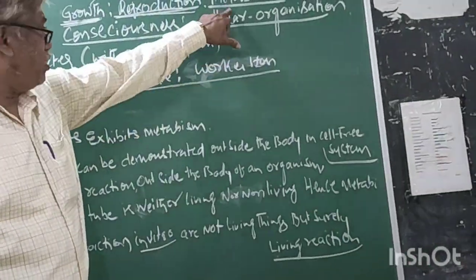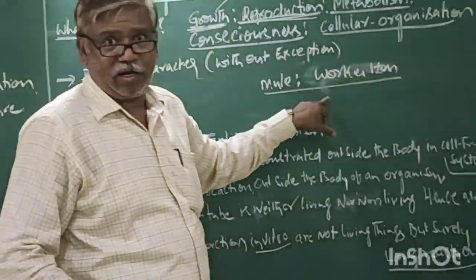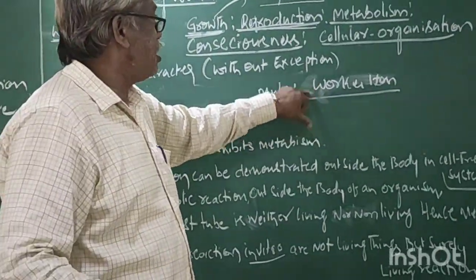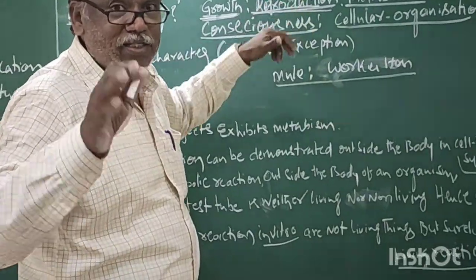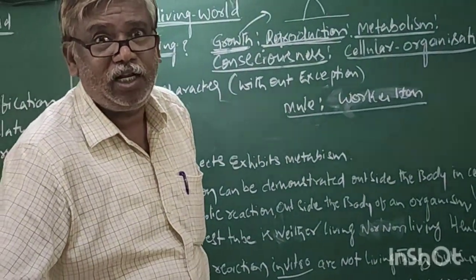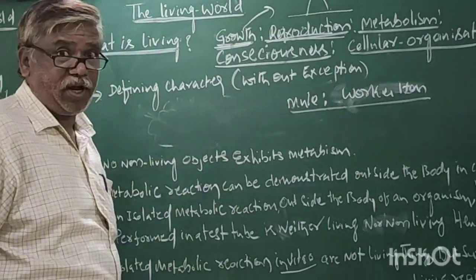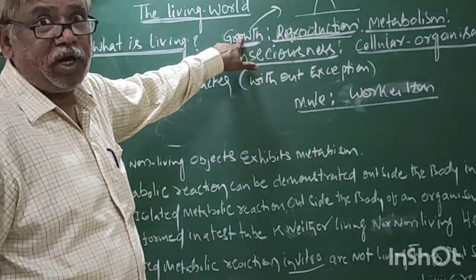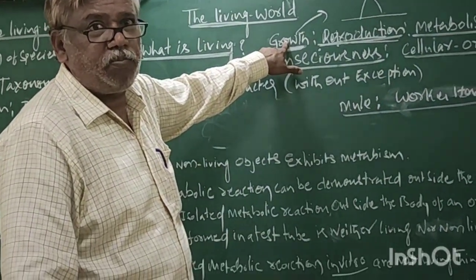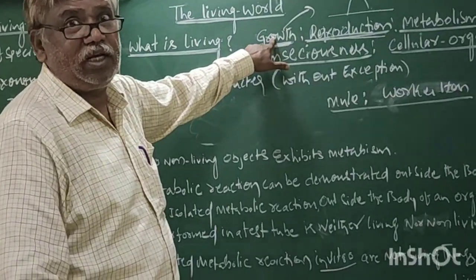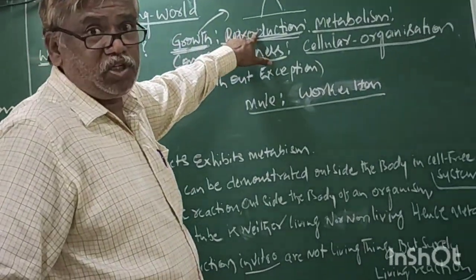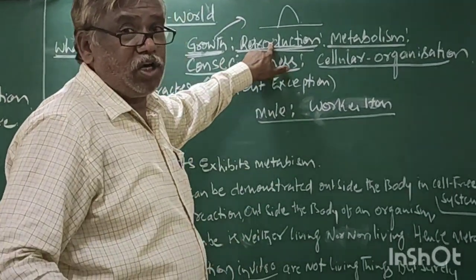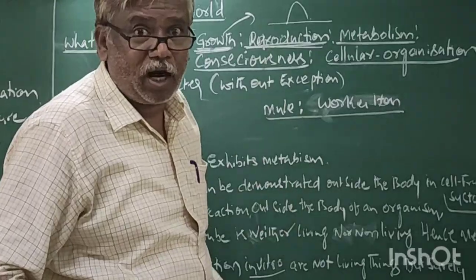They have growth, metabolism, consciousness, cellular organization. Hence they are living organisms. But these two living organisms do not show reproduction. Hence it is also exceptional, not a defining feature. Growth is not defining due to the presence of growth in non-living things. Reproduction is a non-defining character because it is not present in the entire living world, though there is no reproduction in non-living objects.